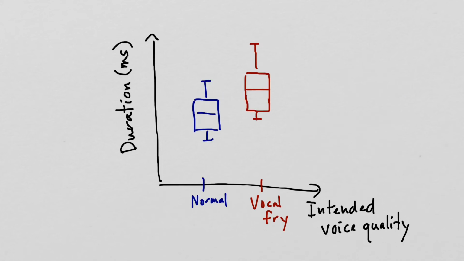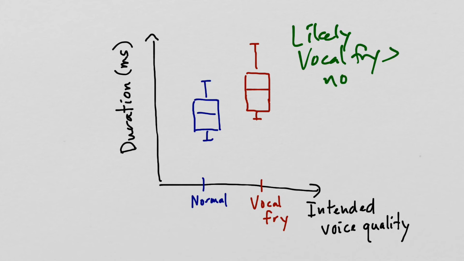Now, okay, consider now this case where, look, we have our box plots again, normal voice versus vocal fry. But this time you can see the boxes overlap right in this region. So here we have an overlap in boxes. But it's not too bad an overlap because you can see the median for the vocal fry is still above the box, the top of the box for the normal voice stimuli. So here we might say, yeah, maybe it's likely that the vocal fry stimuli are longer than the normal. But we're less sure than if there's no overlap in the box plot.